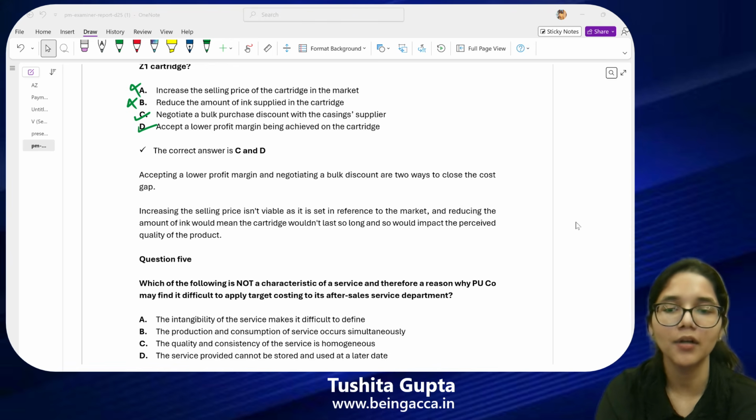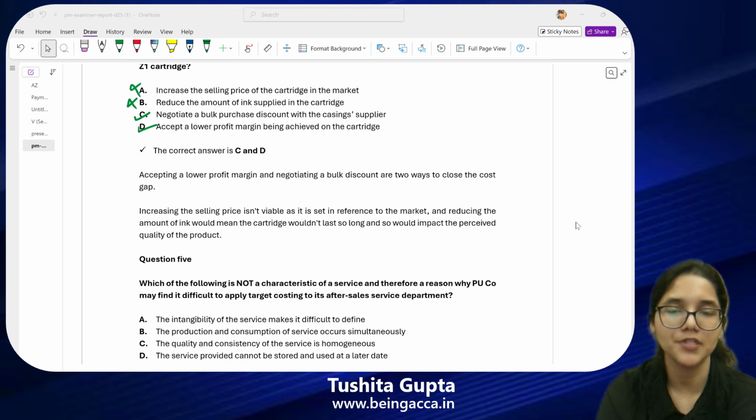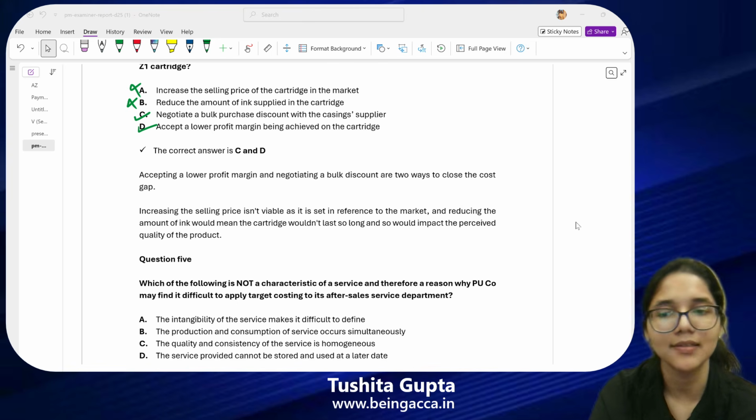Lastly, if I talk about the last option, the service provided cannot be stored and used at a later date. This is exactly what we were talking about. This is in fact a feature of services. It is a characteristic of services where I say that if the service has to be provided, both the service taker and the service giver have to be present at the same time.